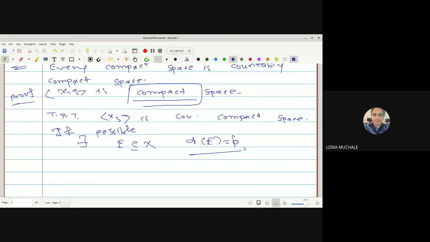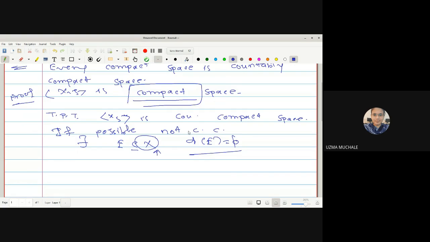Because not a countably compact space means that there is no limit point of E in X. If it does not have a limit point in X, it does not have a limit point anywhere, because X is nothing but your universal set. So if it has no limit point in X, the derived set of E is the empty set, correct?